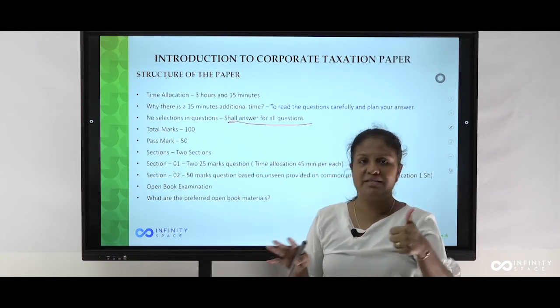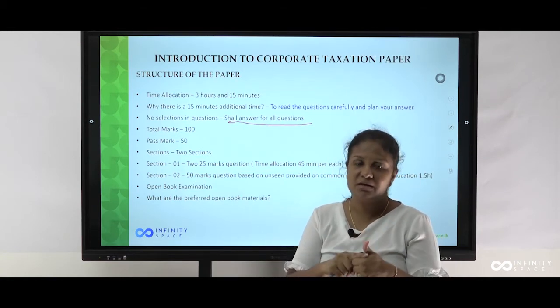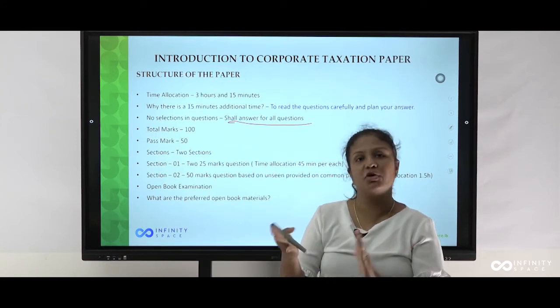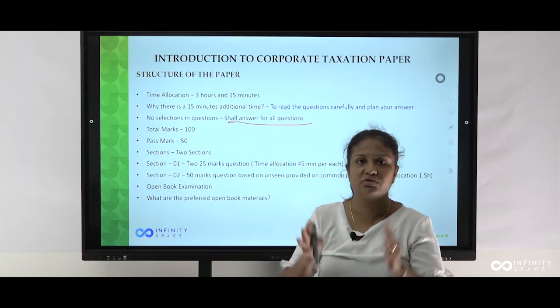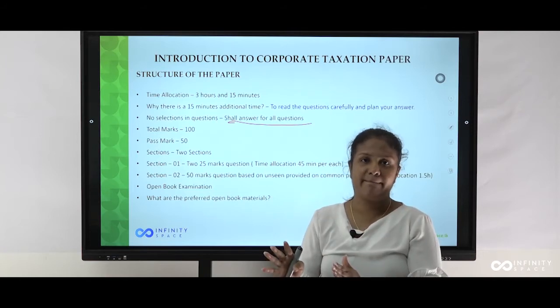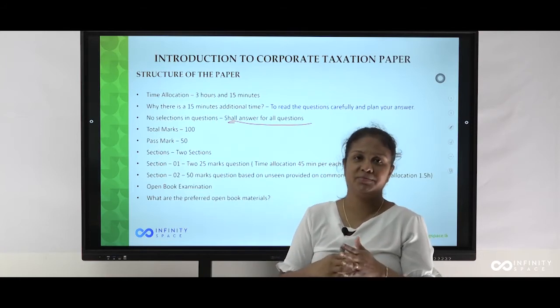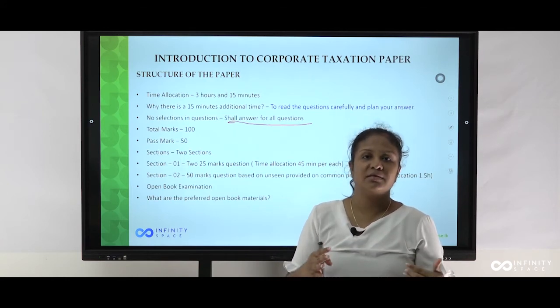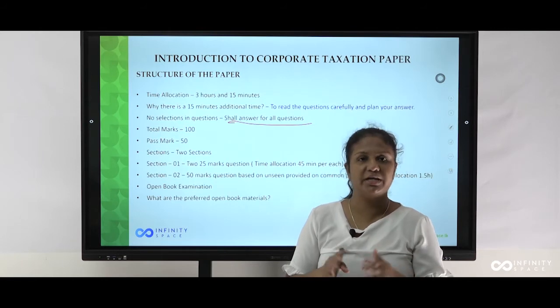The first part is 25 marks. You should have in your mind that within 45 minutes I am going to conclude the answer of this question. And the next 45 minutes I shall complete the next question 2, which is 25 marks.